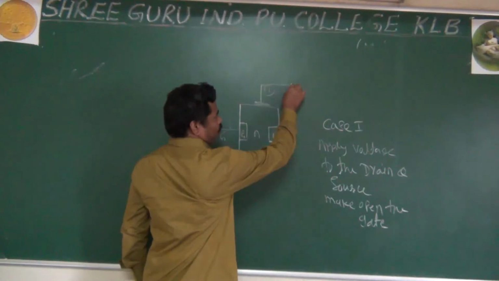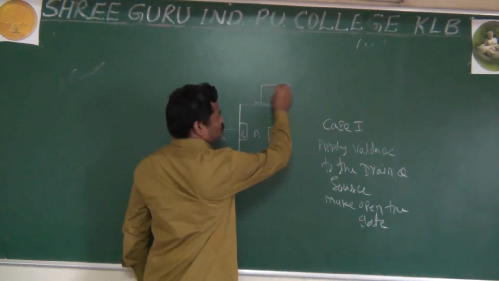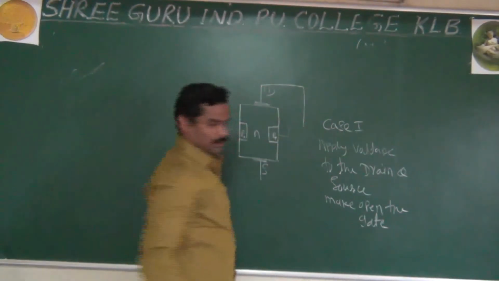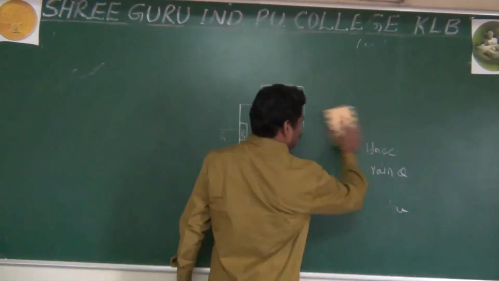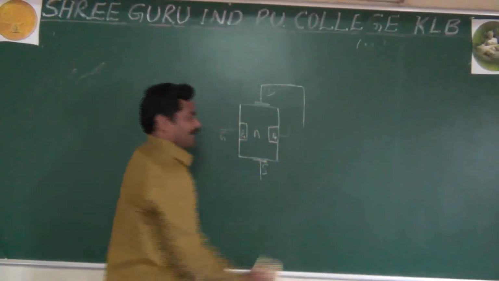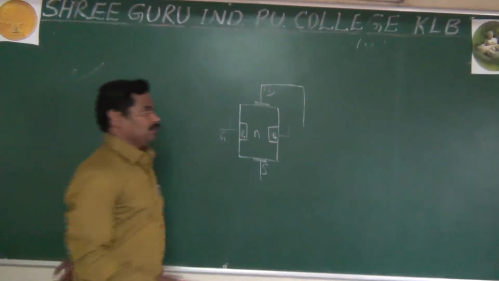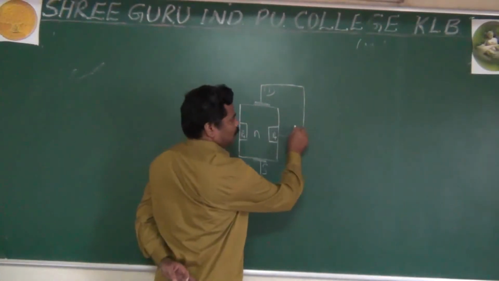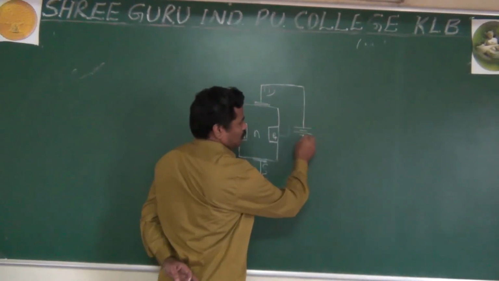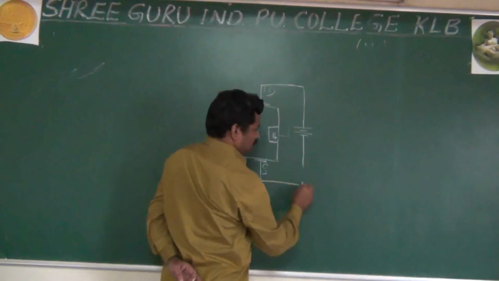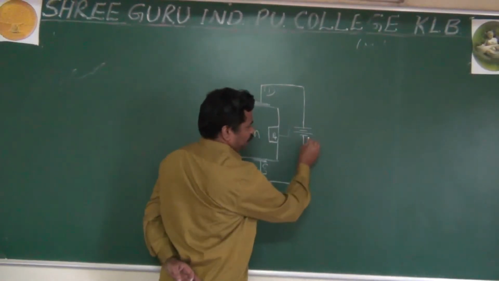Because I said, without applying any voltage source, what happens? Your FET or your BJT is not conducting. To make it on, or to make it activate, we have to apply the biasing voltage. And here we are applying the biasing voltage, and it means you are applying the VDS,